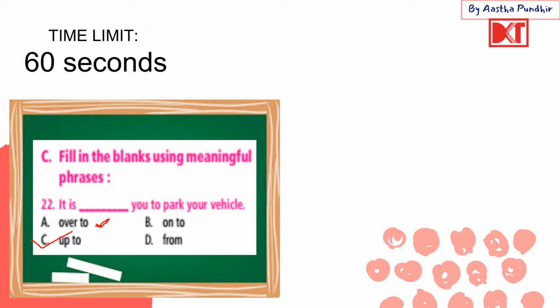Alright, now when we say on to you, when we say that someone is on to you, it means that this person is aware of what you are doing. Alright, they are keeping an eye on you, like that. Alright.